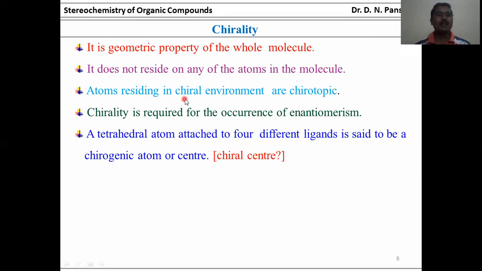Atoms residing in a chiral environment are chirotopic. Chirality is required for the occurrence of enantiomerism. A tetrahedral atom attached to four different ligands is said to be a chirogenic atom or center. That is the chiral center.